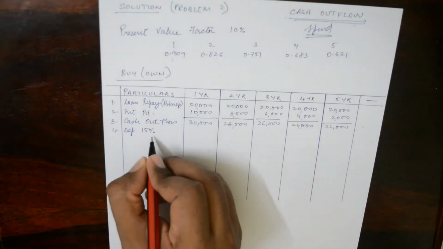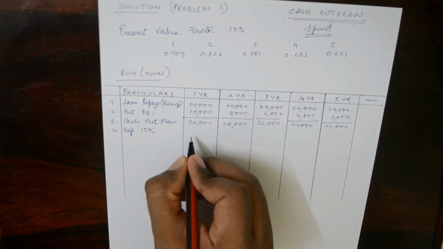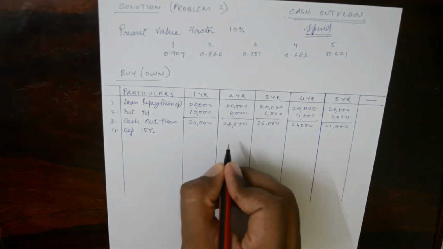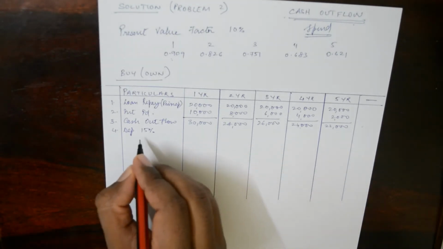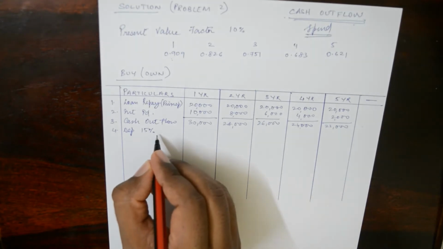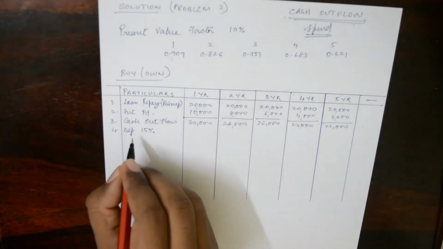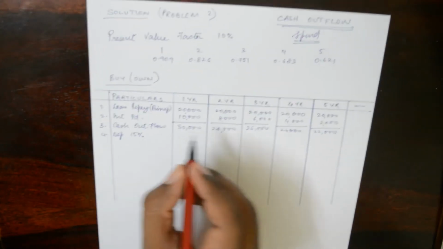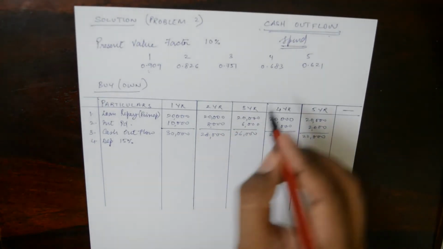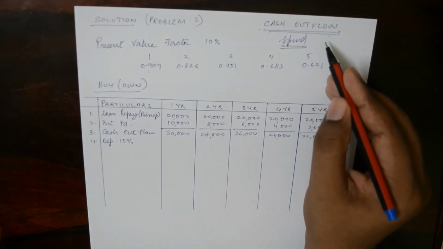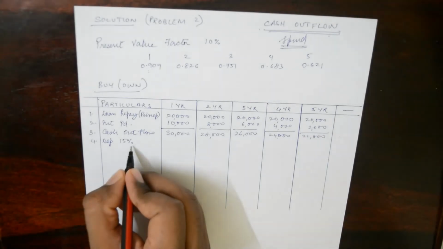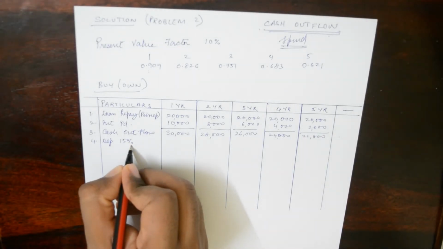The next thing given there is depreciation at 15%. Before I write it down, there is one thing to tell you. Depreciation is a non-cash item, and you will wonder why I have taken depreciation here, since it should not come in the cash flow. Depreciation is taken here only to calculate the profit.